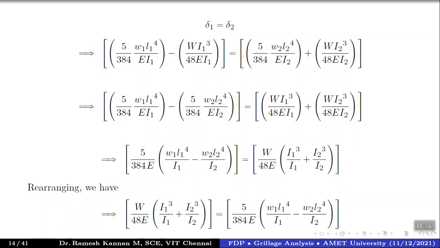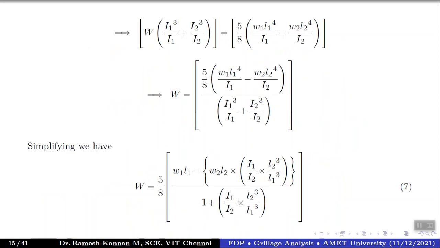Right. So this is another term. Next we'll be retaining W and moving the other factors to the other side. You can see E and E are common, so you can strike those out, and 384 and 48. When you go to this side it will become 48 by 384, or 5 into 48 by 384. 8 48s are 384, so this gets divided and becomes 8. So the final factor will be 5 by 8, and we can still move this to the other side, so it will become the denominator, and this is the term.